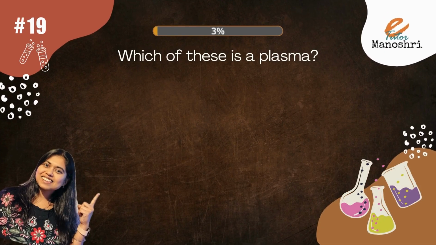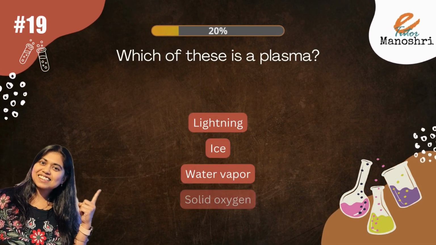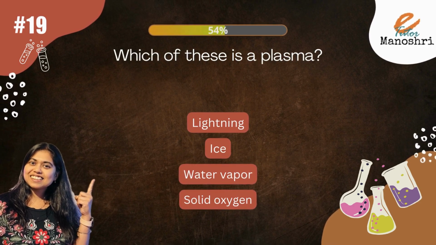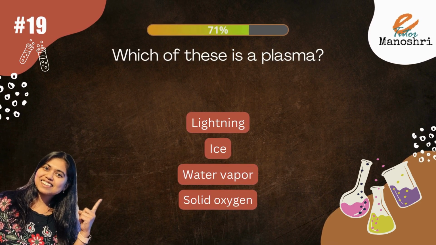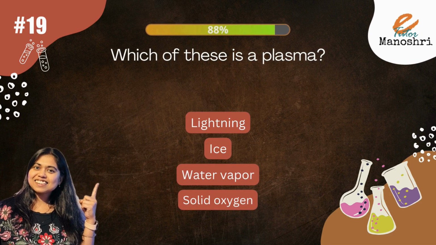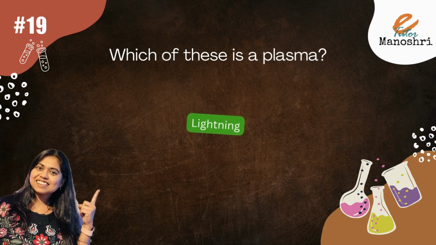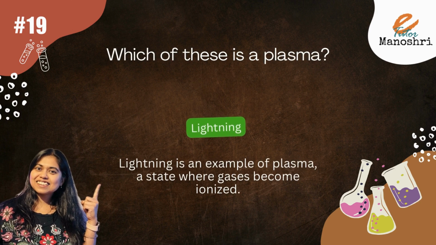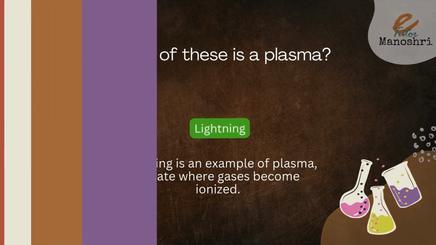Which of these is a plasma? Lightning, ice, water vapor or solid oxygen? The answer is lightning. Lightning is an example of plasma, a state where gases become ionized.